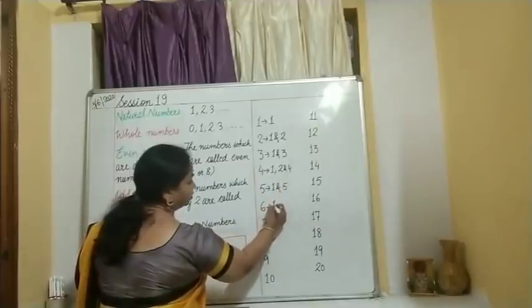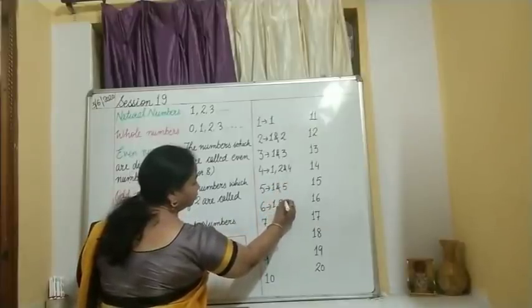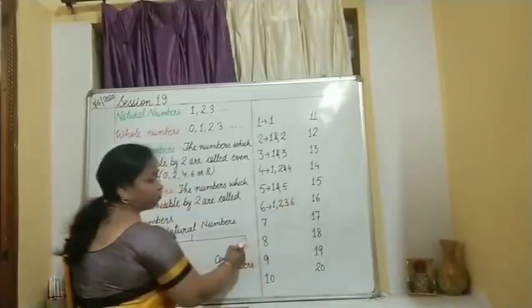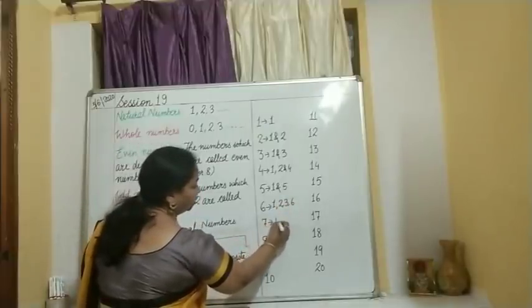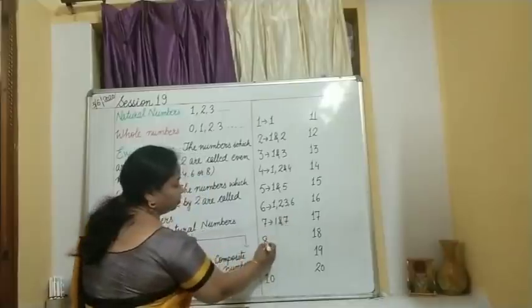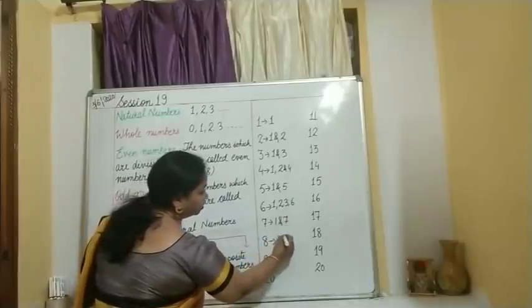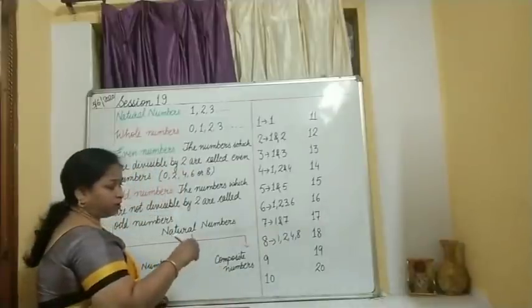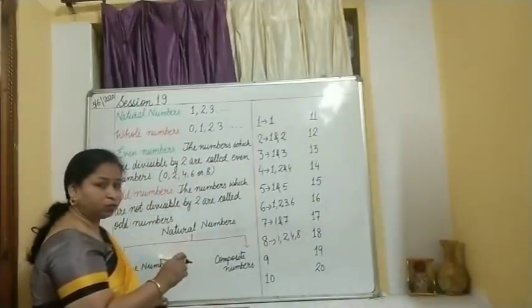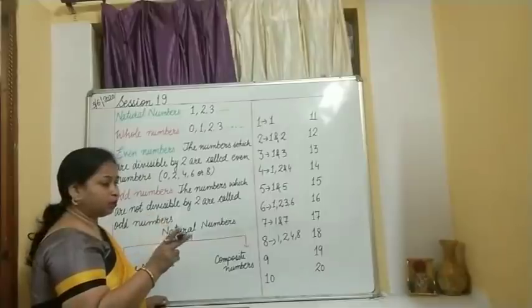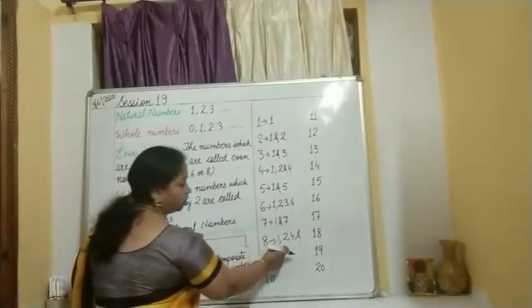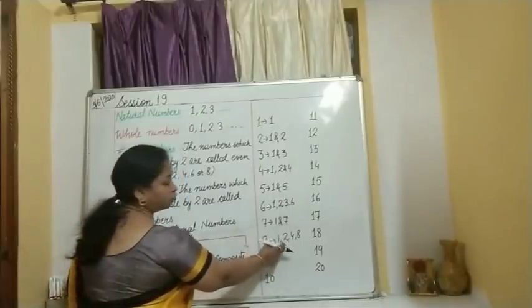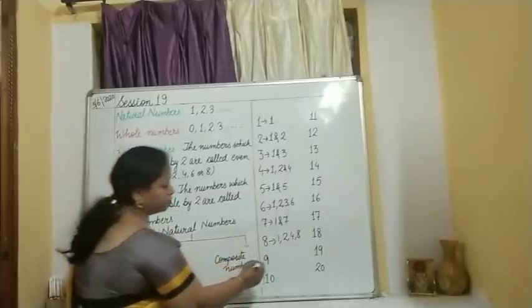Factors of 6, 1, 2, 3, 6. Factors of 7, 1 and 7. Factors of 8, 1, 2, 4, 8. When I am telling about the factors, I mean to say when you multiply the numbers, you get the product, okay. 1 and 8 multiply, you will get 8, 2 4s are 8, so you are getting these, okay.